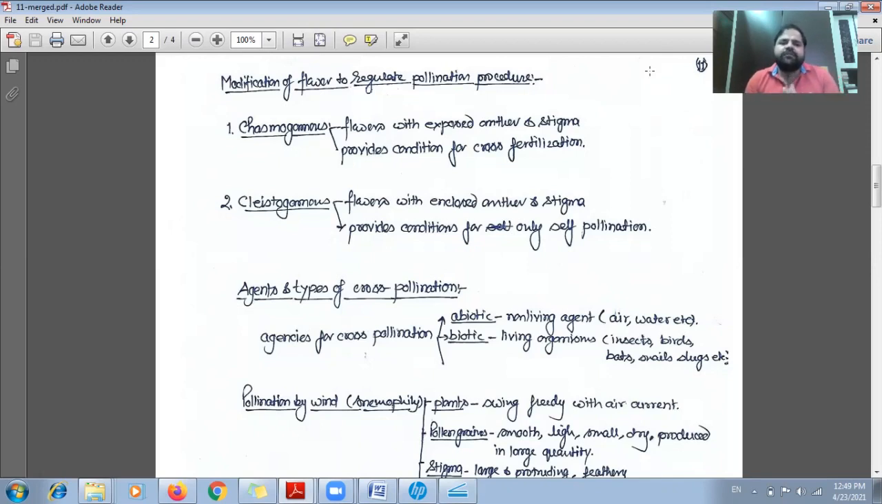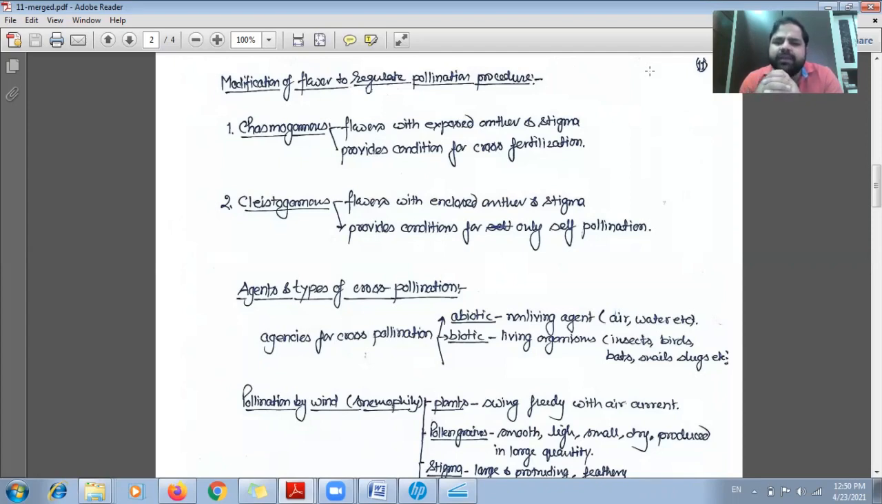And in case of cleistogamous flower, two types of flowers are there, or we can say two kinds of modifications are here. The first we have seen is chasmogamous, where the anther and stigma are exposed. But in case of cleistogamous flower, flowers are with closed anther and stigma. Means what will happen here? The anther and stigma of the flower will be closed by one of the parts of the flower.